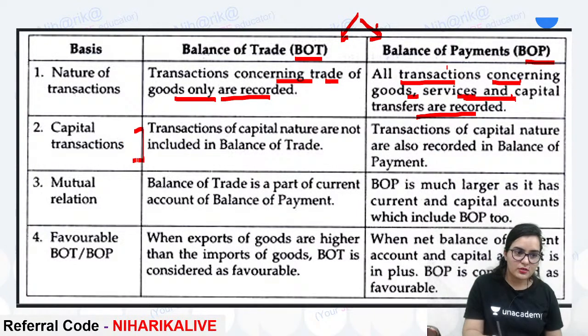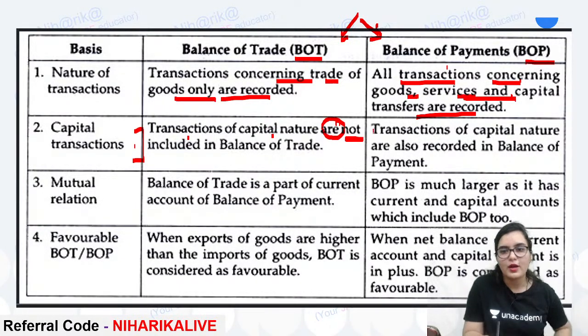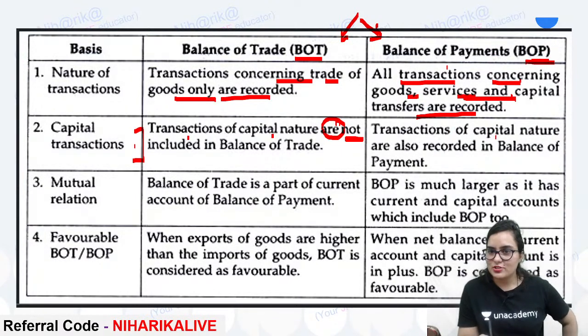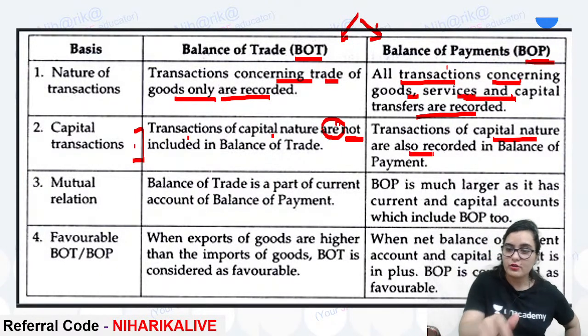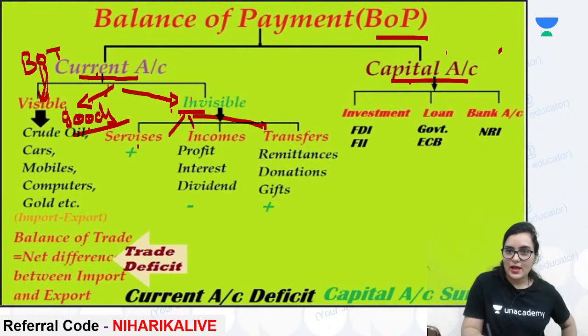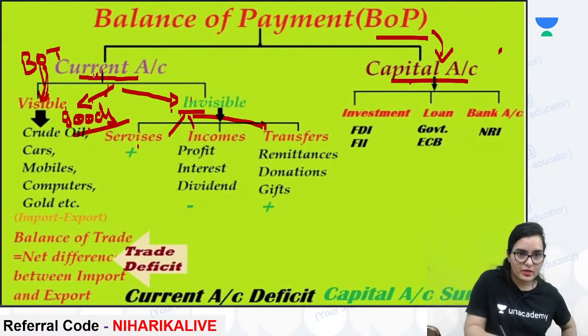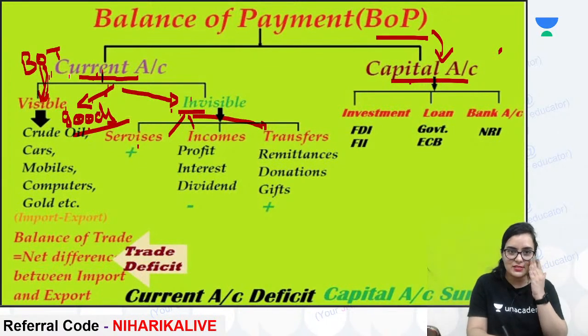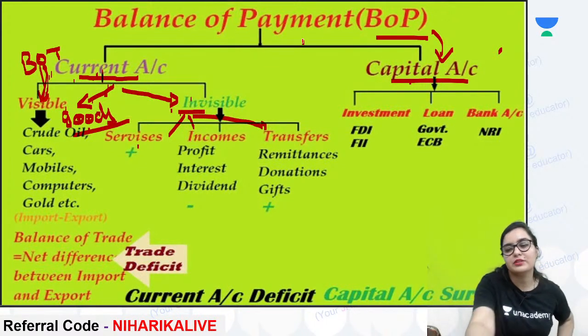Here, transactions of capital nature are recorded? No, no. But in BOP, the transactions of capital nature are also recorded. You can see capital is a part of BOP, whereas capital is not a part of BOT. BOT is a sub part of the current account of BOP.